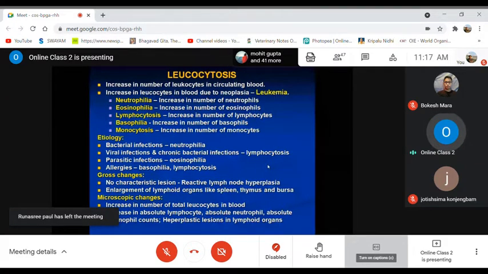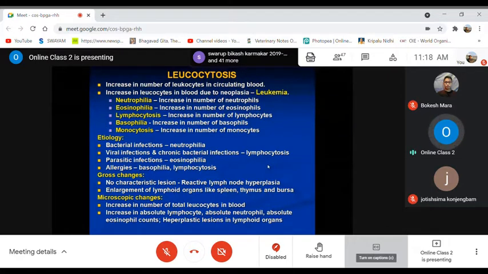And when you see the sections of these affected organs under the microscope after staining, then you may find an increased number of total leukocytes. If you check the blood cell count, the total WBC count, there will be a marked increase in the total WBC count, as well as an increased number of absolute lymphocytes, absolute neutrophils, absolute eosinophils, and hyperplastic lesions in those lymphoid organs like your spleen, thymus, as well as your bursa.